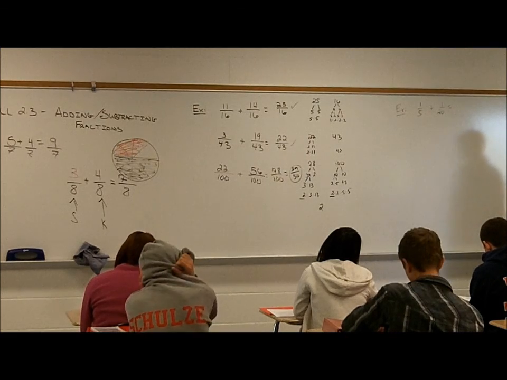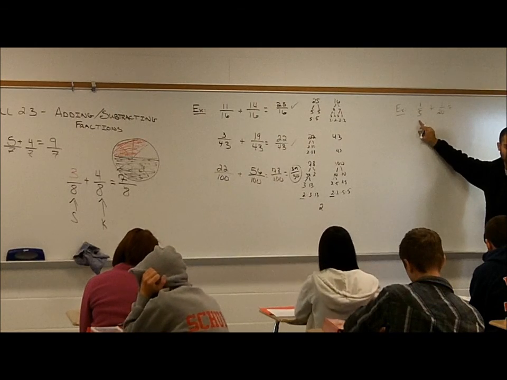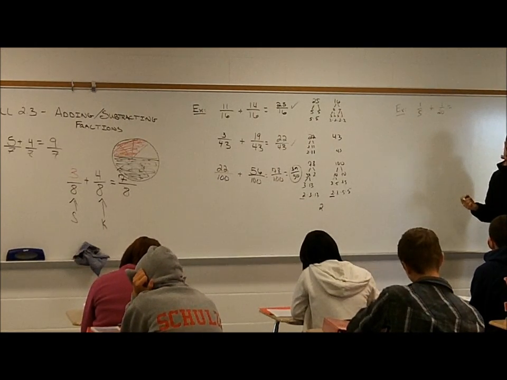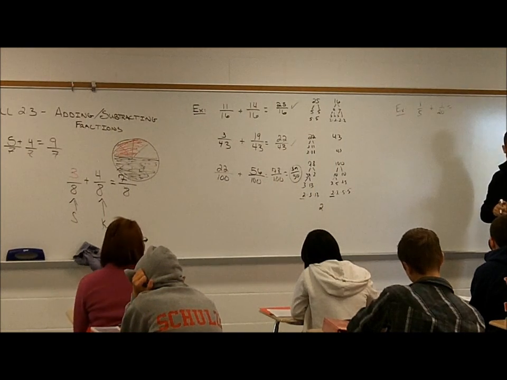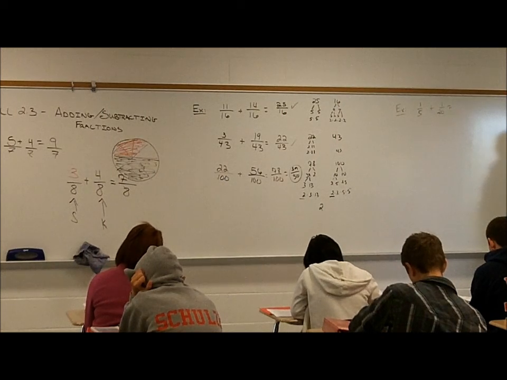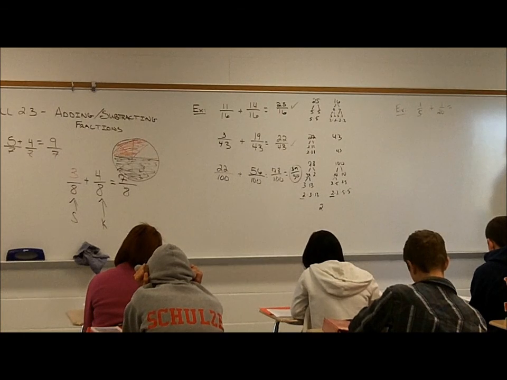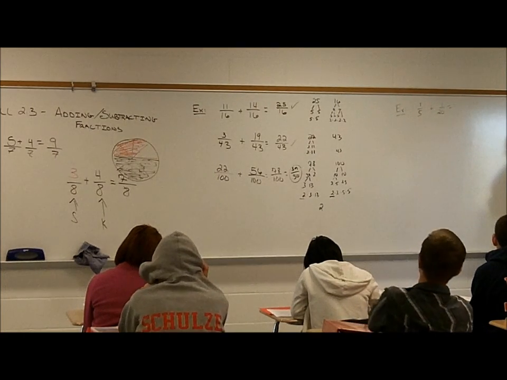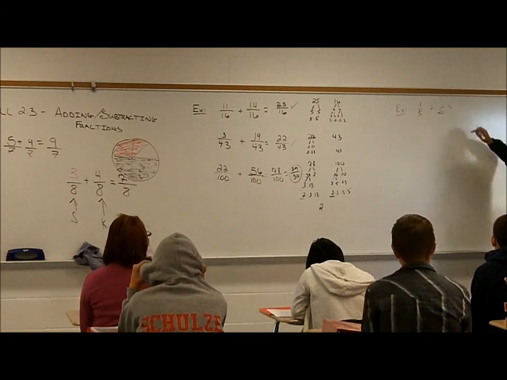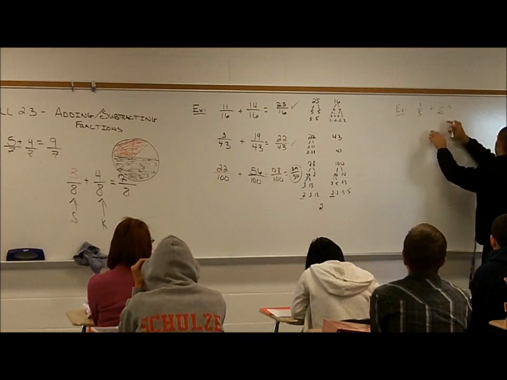You can't just add, because this is 20 slices and this is 5 slices. If it's two of the same pizzas, they're the same size. Why wouldn't you just add straight across? Because remember, the denominator is the total amount of slices.